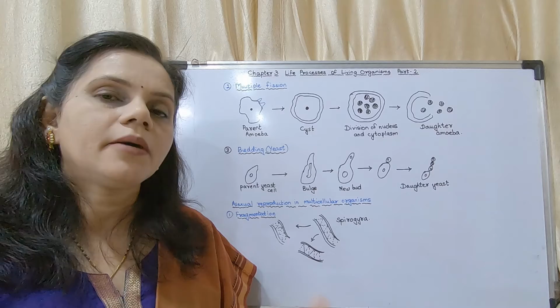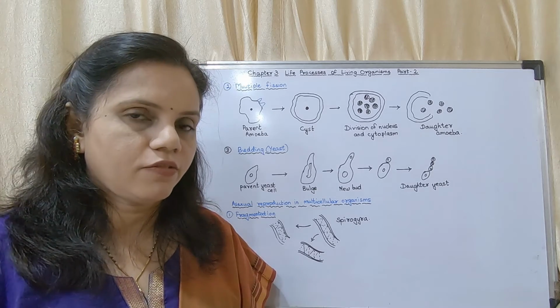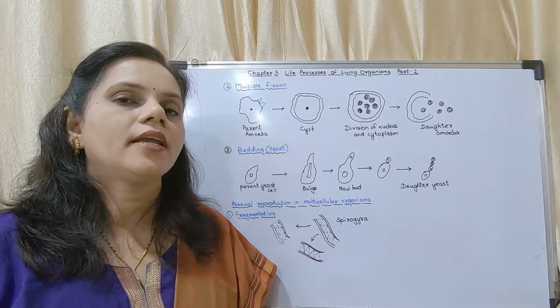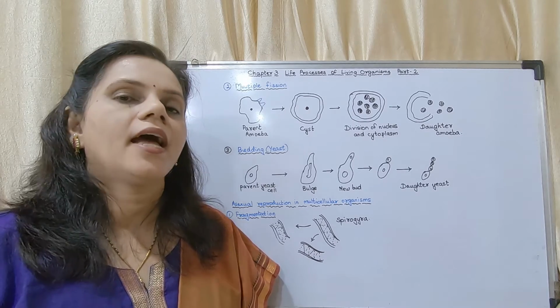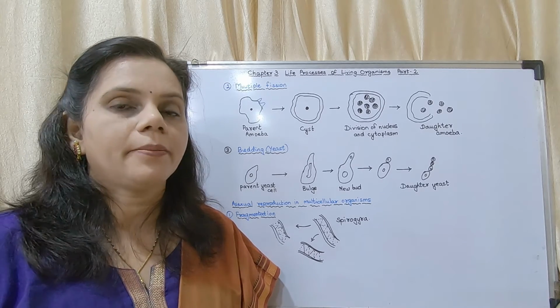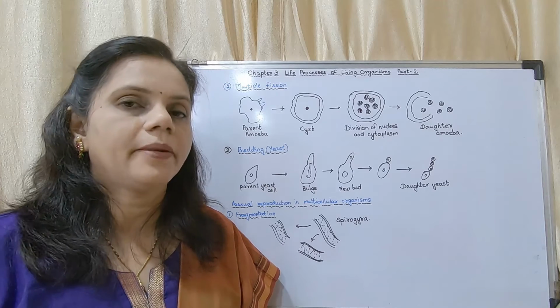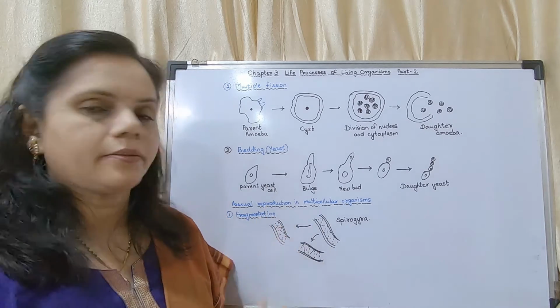Okay, so they break up under favorable conditions. That means when there is enough water and nutrients, Spirogyra breaks up into different fragments, and each of those fragments is able to develop into a single filament of Spirogyra. This process is called fragmentation.